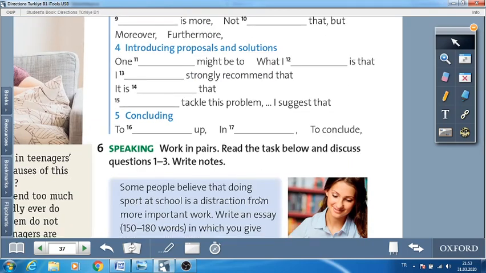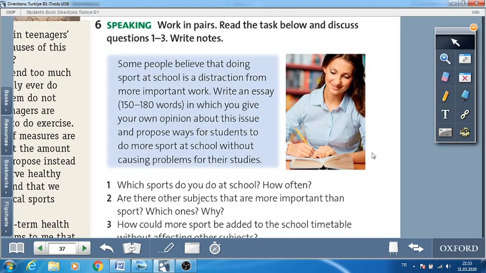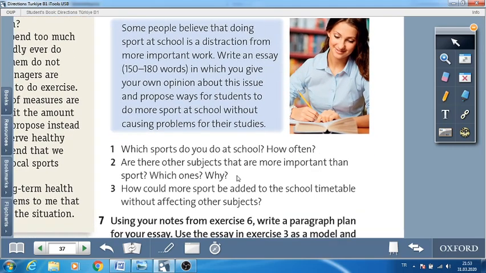Okay, before finishing this lesson, we have a task here again. Now, please pause the video again, read this task, and think of your answers for these questions. Which sports do you do at school, and how often do you do them? Are there other subjects that are more important than sport? Which ones? Why? How could more sport be added to the school timetable without affecting other subjects? Let's pause the video and think of your answers.